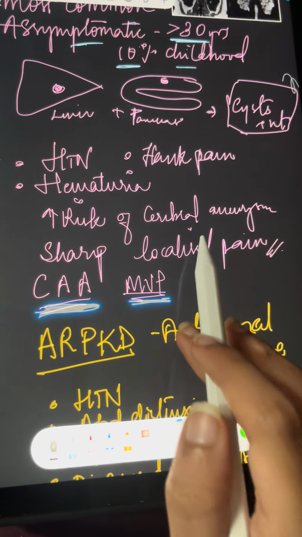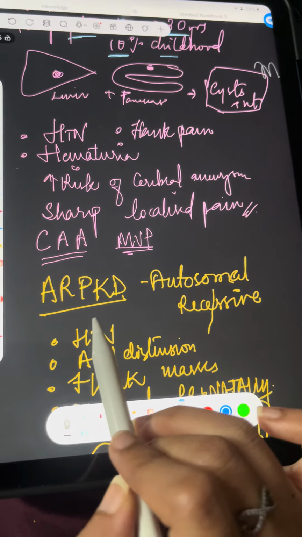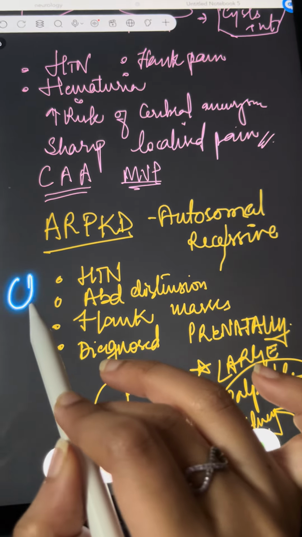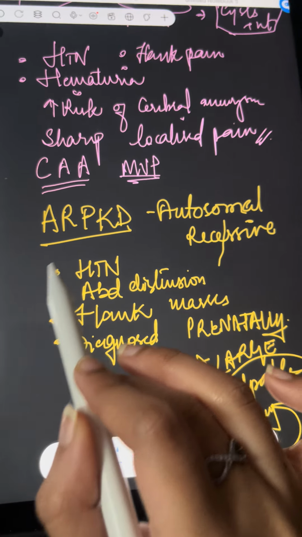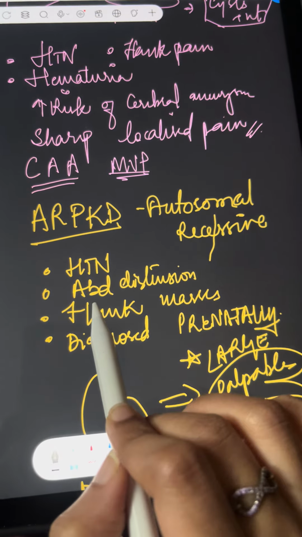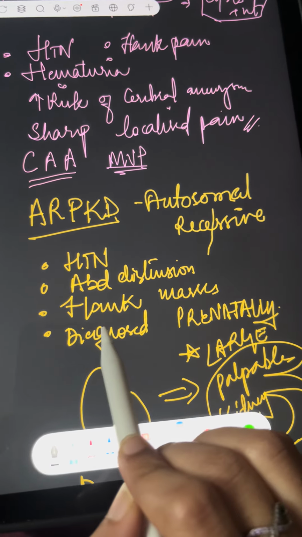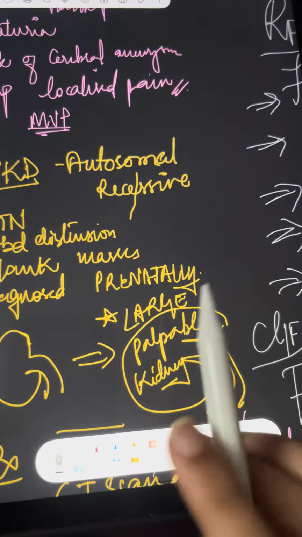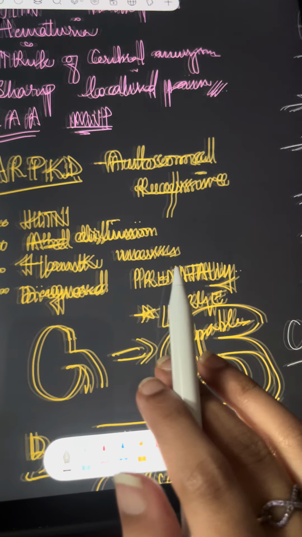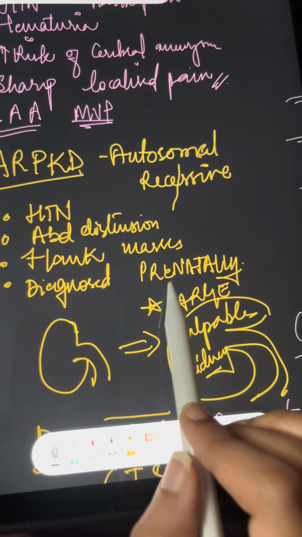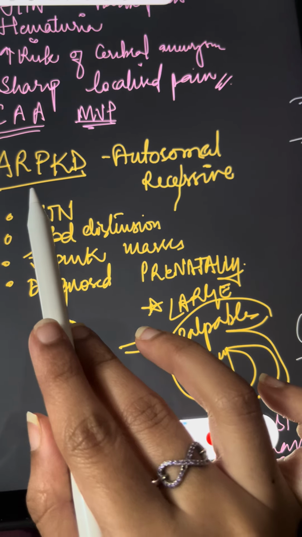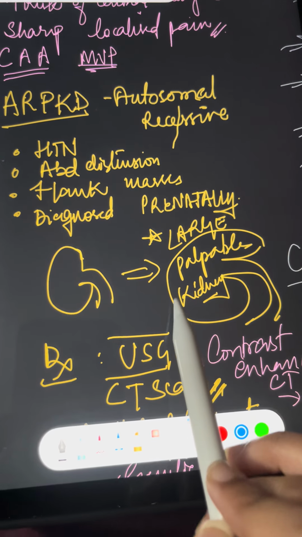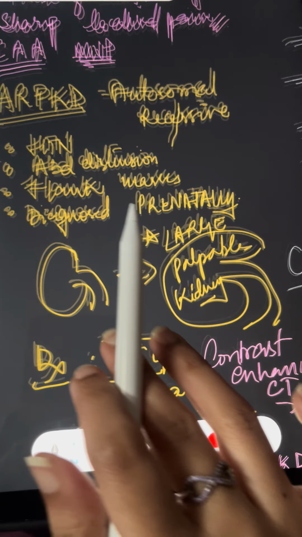Now coming to recessive. In recessive the clinical features are not that different. Mainly there is hypertension, there is abdominal distension, there are flank masses present. And also it will be diagnosed prenatally. As I told you, recessive is more common in infants, so we can diagnose it prenatally. A large palpable kidney can be seen on palpation.